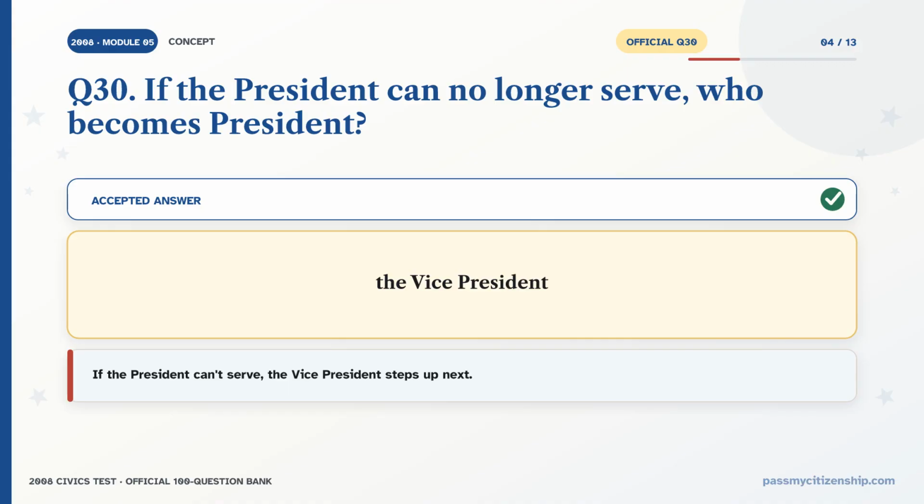Question: if the president can no longer serve, who becomes president? The accepted answer is the vice president. If the president can't serve, the vice president steps up next. The vice president is next in line.